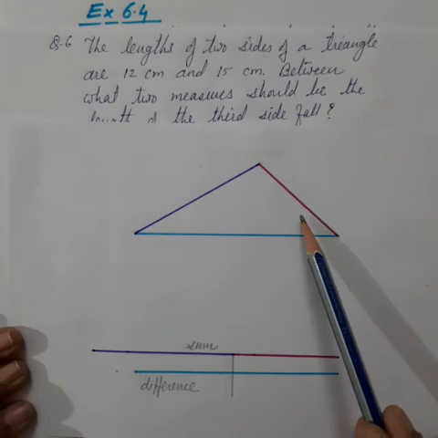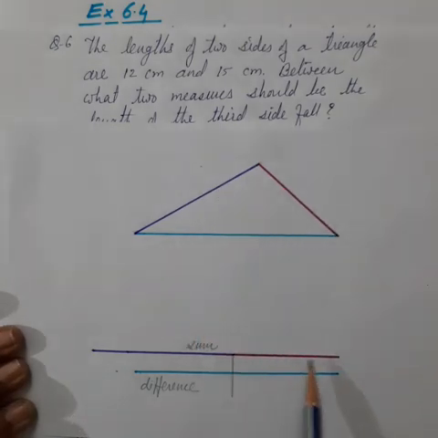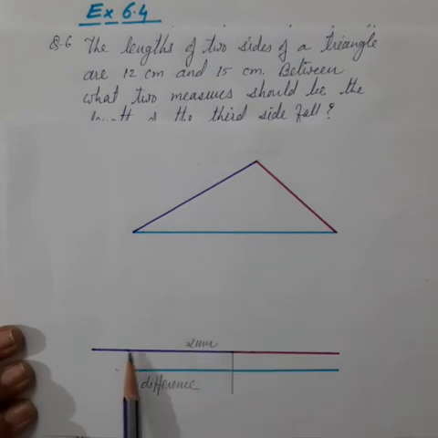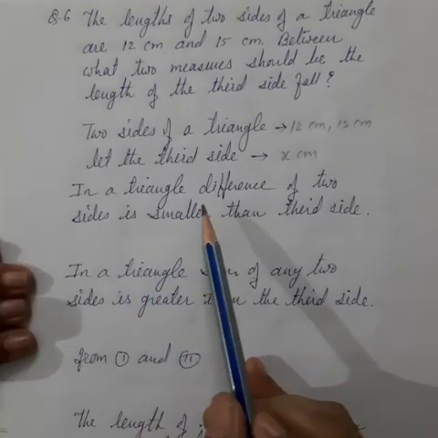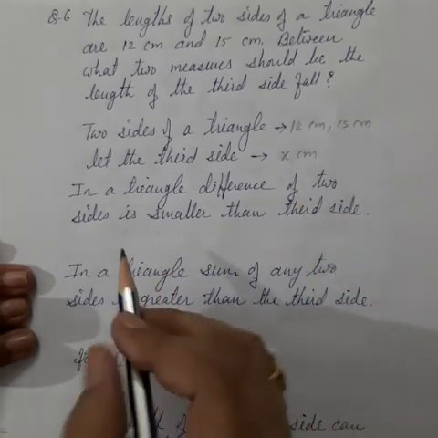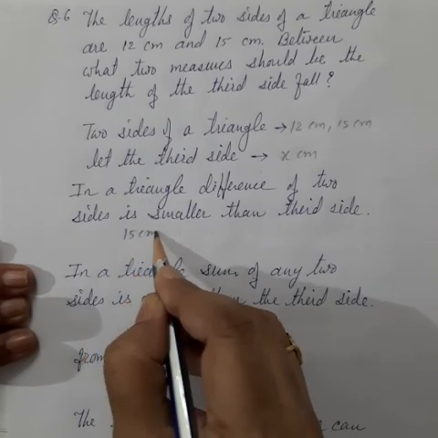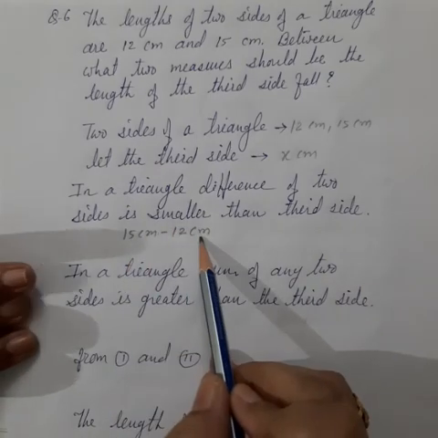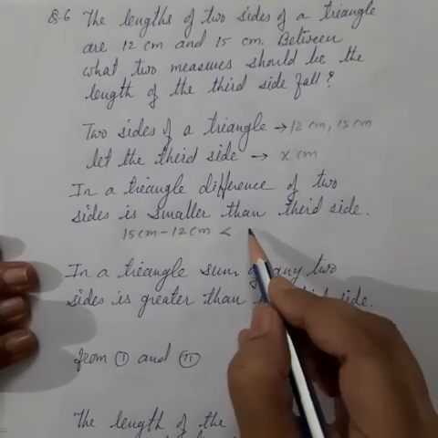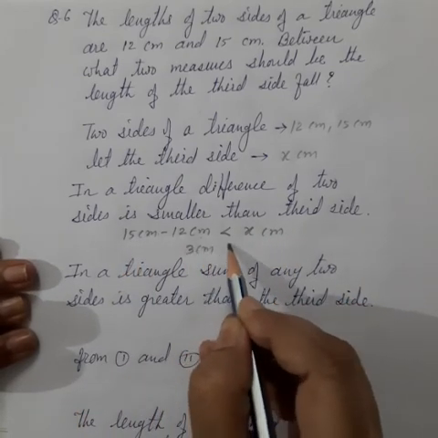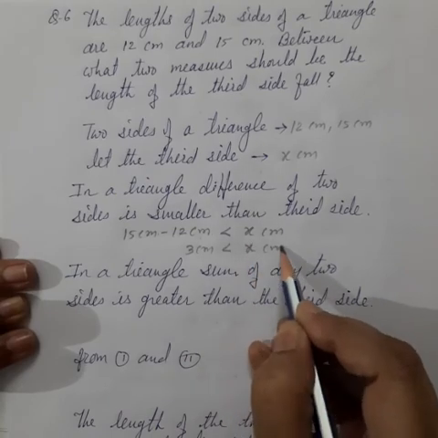I already explained to you that the sum of any 2 sides of a triangle is greater than the third side, and the difference of any 2 sides is smaller than the third side. We will find the difference of these 2 sides, and while finding the difference, we subtract the smaller value from the greater value. The difference of these 2 sides is smaller than the third side. The third side is x centimeter. The difference is 3 centimeter. So x is greater than 3 centimeter.